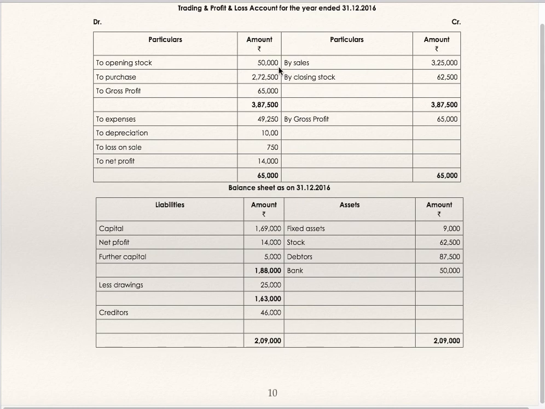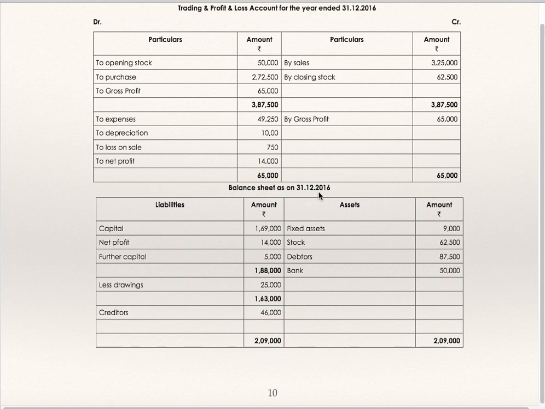Just now I have shown you all the figures. Figures of sales, purchases, opening and closing stock are given, and so gross profit is found. Gross profit is to be taken to profit and loss account. To expenses, which are given, to depreciation, which we found out as a missing figure in fixed assets, to loss on sale of asset 750. Net profit is 14,000.